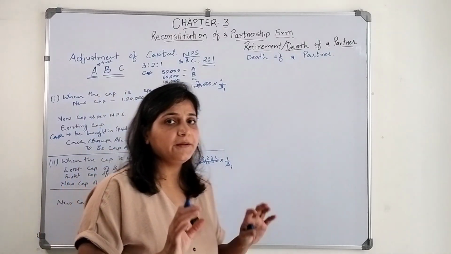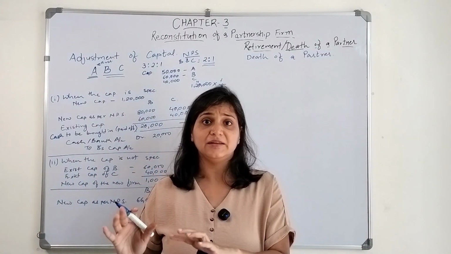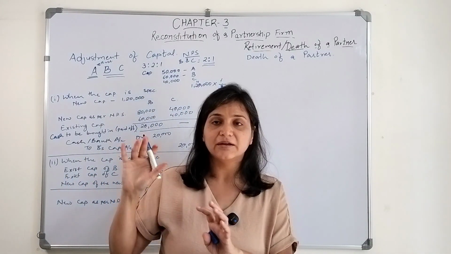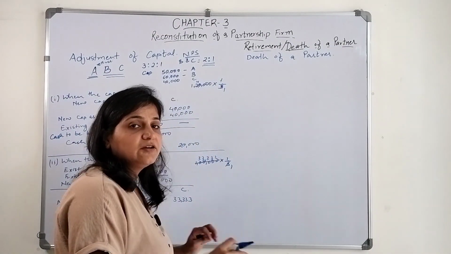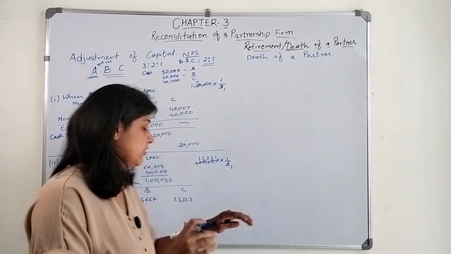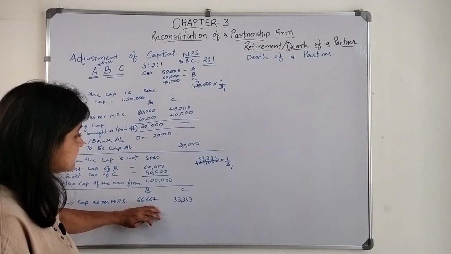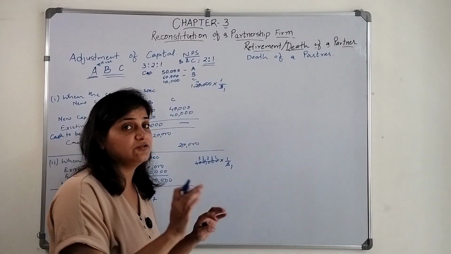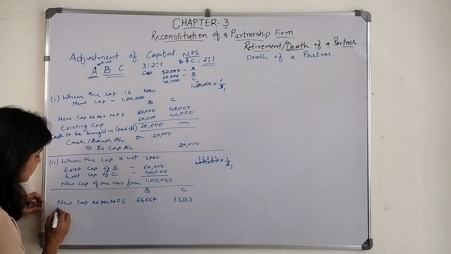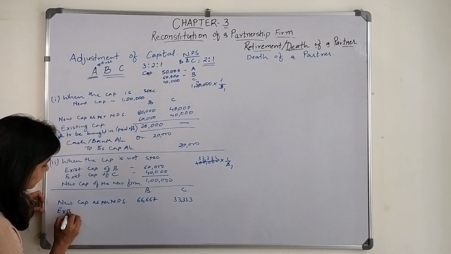This should be the new capital of the new partners, that is the existing partners who have reconstituted the firm. For B it should be 66,667, whereas for C it should be 33,333. But how much is their existing capital?